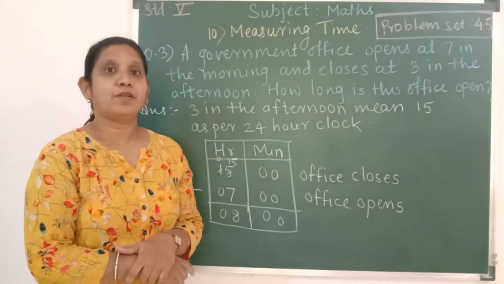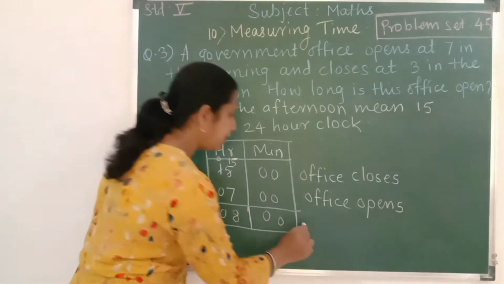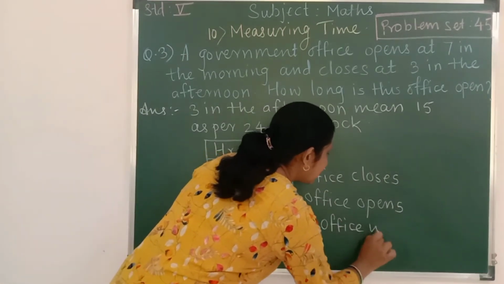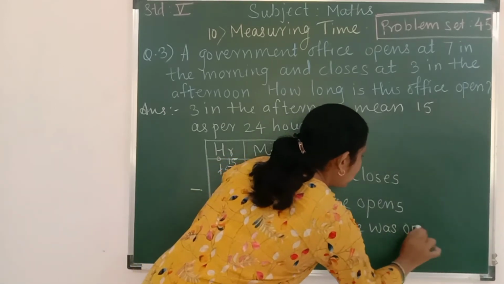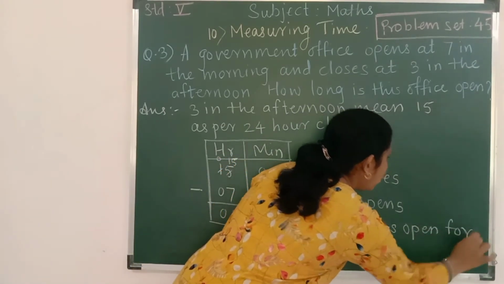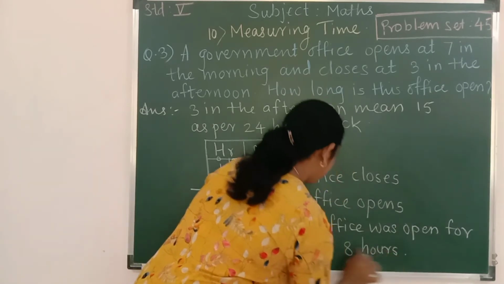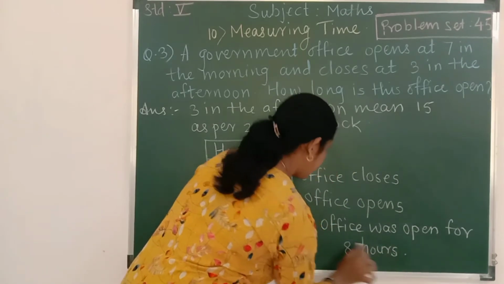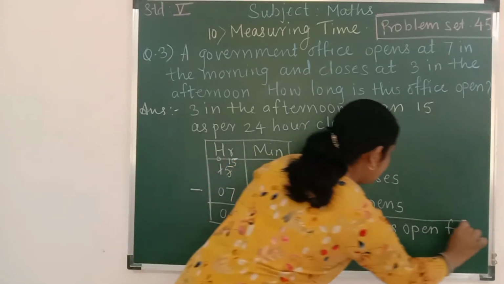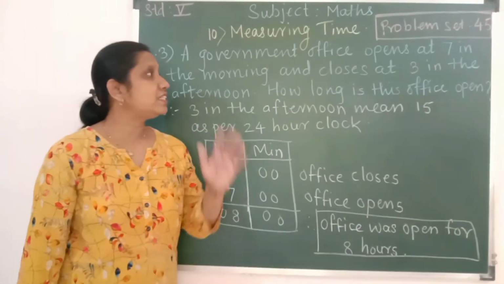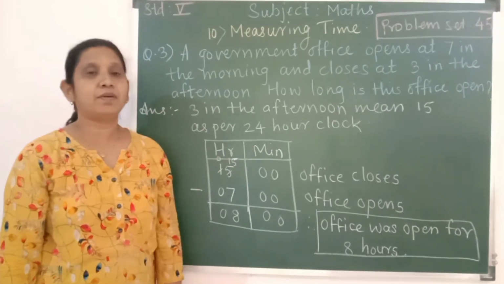Office was open for 8 hours. So we'll write over here final answer. Therefore, office was open for 8 hours. So this is how we have finished question number 3.